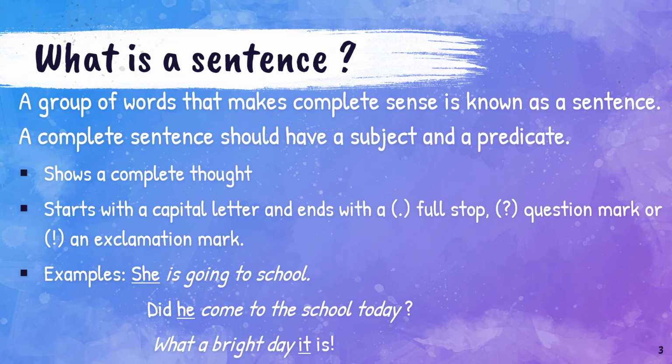In the first example, she is going to school. She here is the subject and is going to school is the predicate. In the next example, did he come to school today? Here, he is the subject and come to the school today is the predicate. What a bright day it is. Here, we are talking about the day. Hence, it will be the subject and what a bright day will be the predicate.